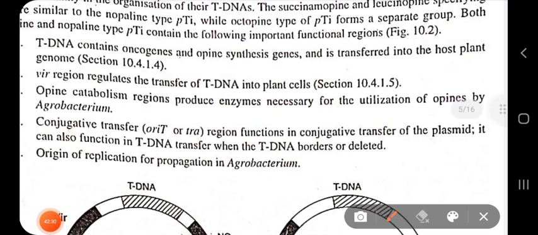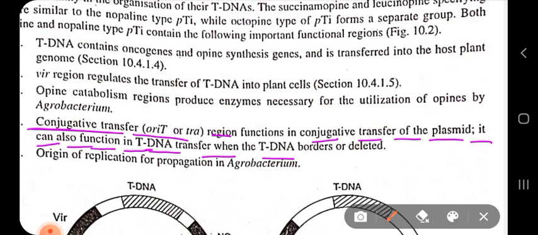ORET is needed for the conjugative transfer of the plasmid. It can also function in tDNA transfer when tDNA borders are deleted. This applies to both the octopine type and nopaline type Ti plasmid. Actually, I am talking about the whole Ti plasmid. The Ti plasmid also consists of an extra region known as ORET, which is needed for conjugative transfer.